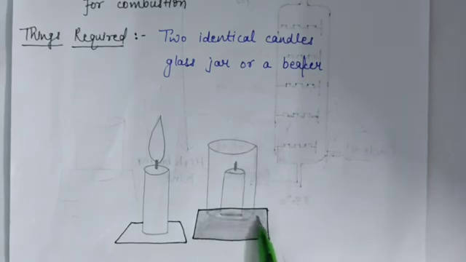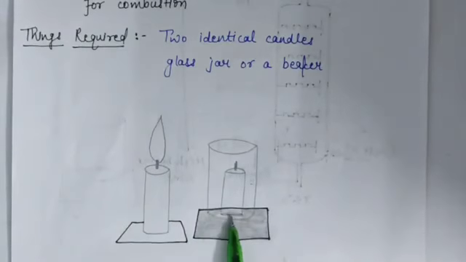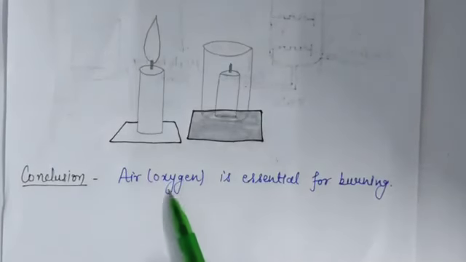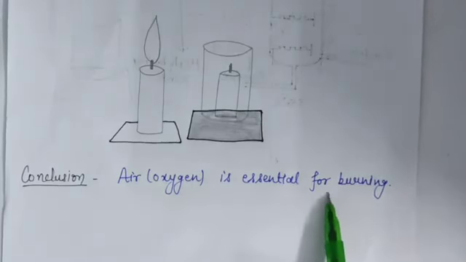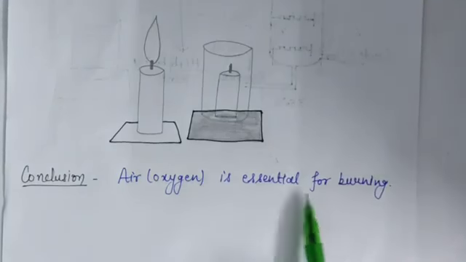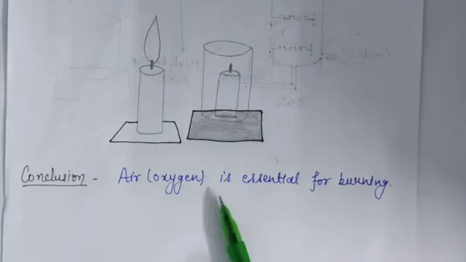So because of the absence of oxygen, the candle stops burning. Okay, so this shows that oxygen is necessary for combustion. So the conclusion is that air or oxygen is essential for burning. In the absence of oxygen, combustion cannot take place. For combustion, oxygen is essential.